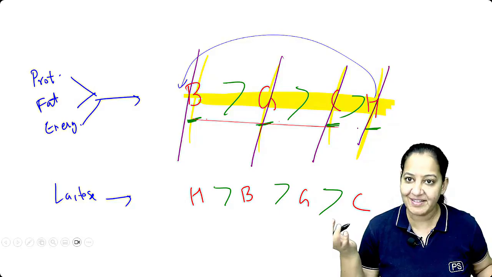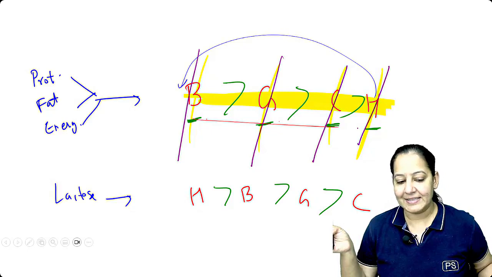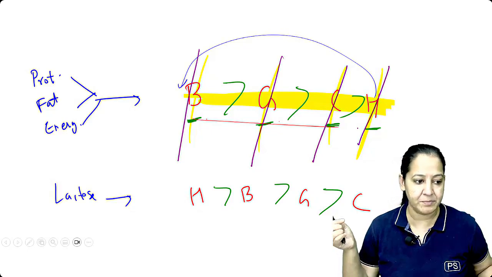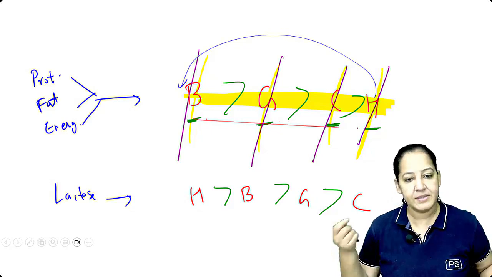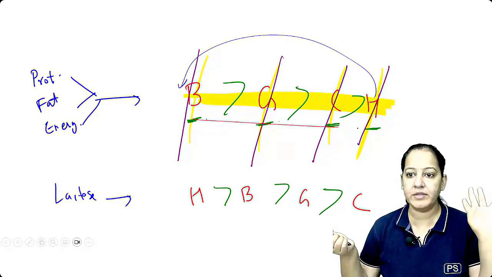Can I go ahead? This is the sequence you have to learn. Say yes, respond, people. So this is the sequence of the milk. You have to learn the 4 types of milk: the buffalo, the goat, the cow, the human.